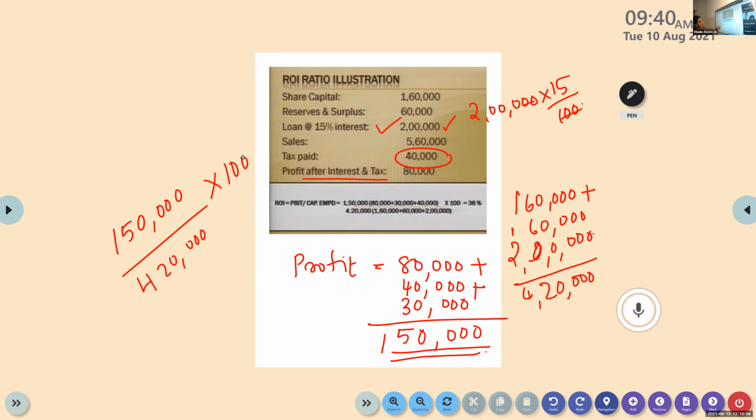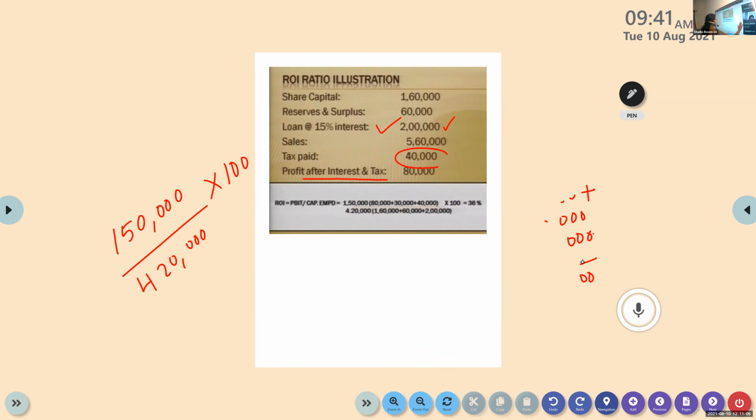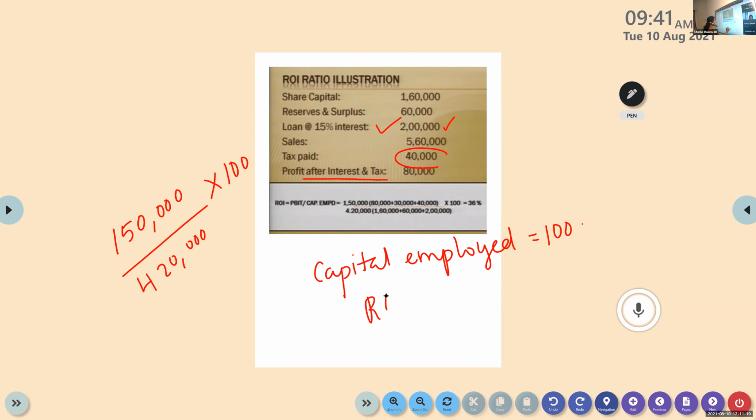So how do you interpret this? If we consider the capital employed as 100%, then return on investment is 36%. For the 100% capital employed, the return we received is 36%.